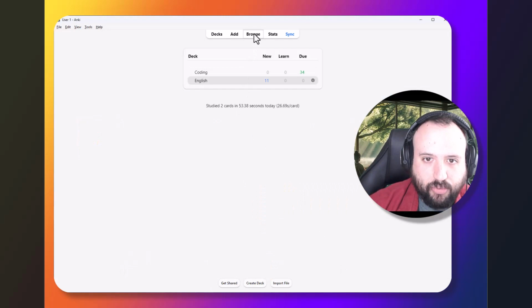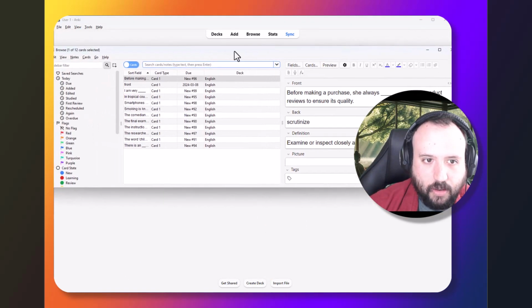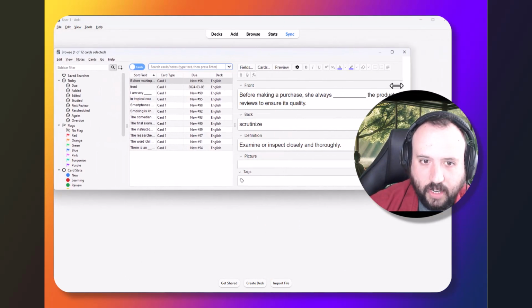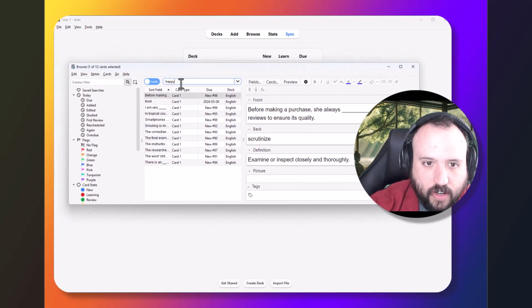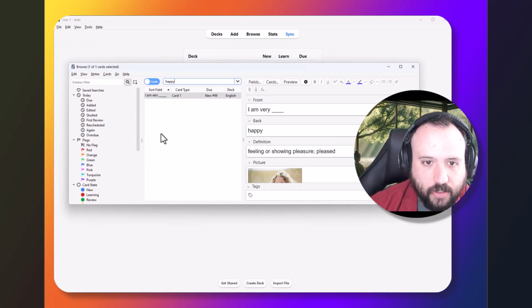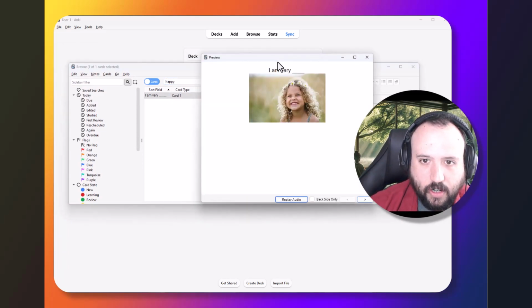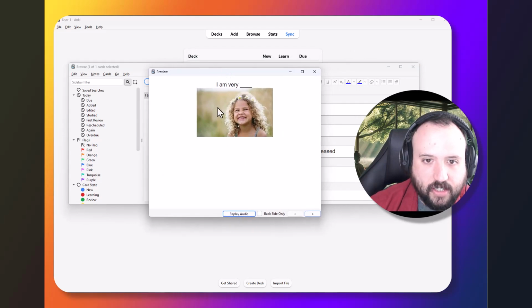So if we actually browse our flashcards, okay, we can see all of the flashcards here that we have available. I can search for it. So where is my happy flashcard? Okay, here it is. So let's check a preview. What's it going to look like? I am very, and you can see we've got the picture. I am very happy. We have the definition, okay, and we have our extra sentence that we've added.